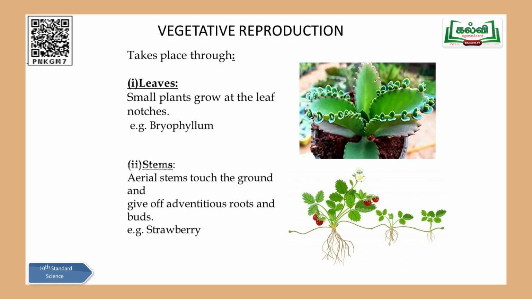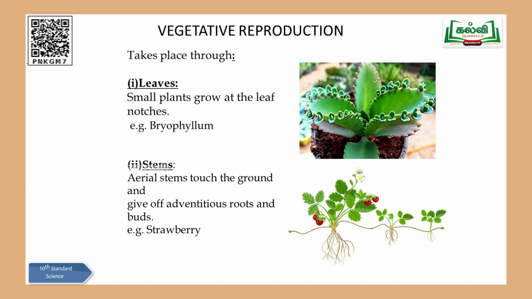So in bryophyllum, you can come across leaves taking part, producing notches, and when they mature, when they fall on the ground, definitely each bud or each notch which is coming out of the main leaf will give rise to a new plant. So that is a method of vegetative reproduction. Here only leaves play a very, very important role in the case of bryophyllum.